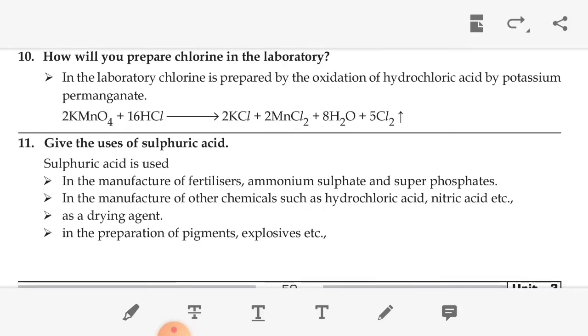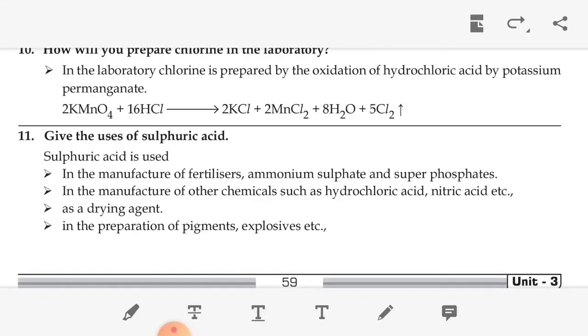The next question, give the uses of sulfuric acid. Sulfuric acid is used mainly for fertilizer purposes, ammonium sulfate and superphosphate. It is also used for the preparation of pigments and explosives.